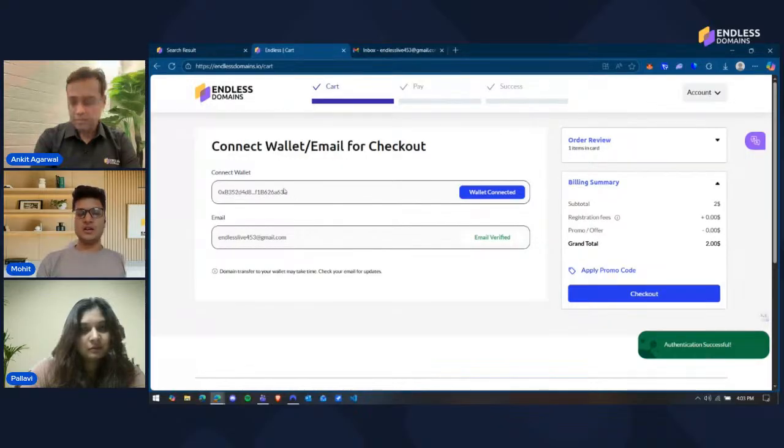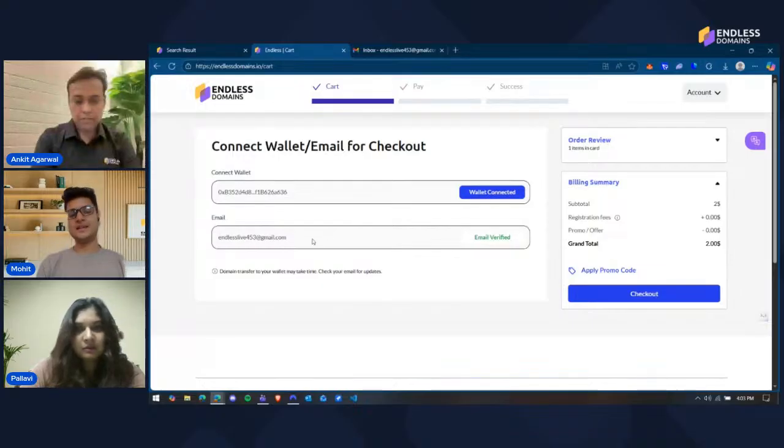I had already logged in previously and entered an email, so my email is already verified. But if you're a new user, you will have to first connect your wallet, and then you will have to enter your email address as well. It will then send you a verification link, and then you can verify your email.